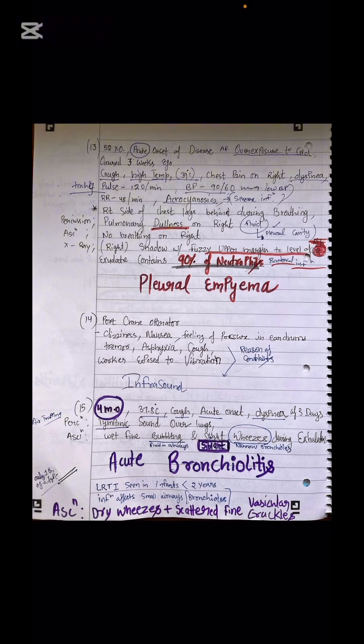So remember about this case, the auscultation findings in this case are hallmark findings for acute bronchiolitis, which are wet fine bubbling, which is fluid in the airways, and sibilant wheezes during exhalation because of narrowing in the bronchioles. In infants, the bronchioles are very small in size, so the pathogenesis is very fast: wheezing during exhalation due to narrow bronchioles.